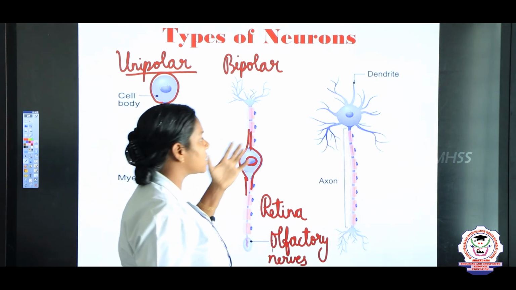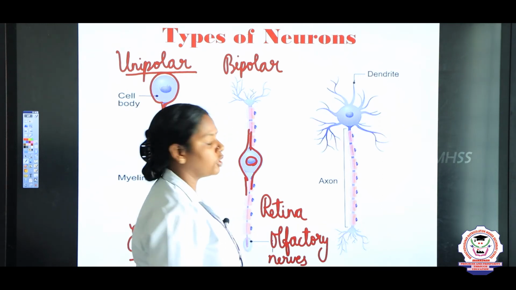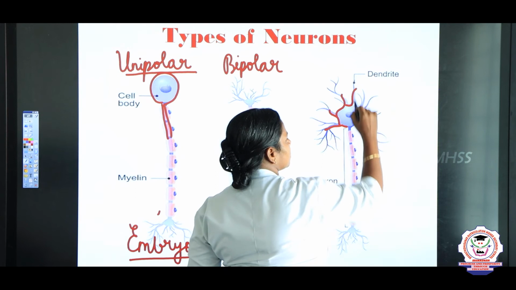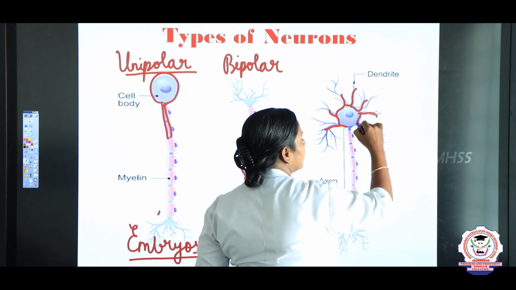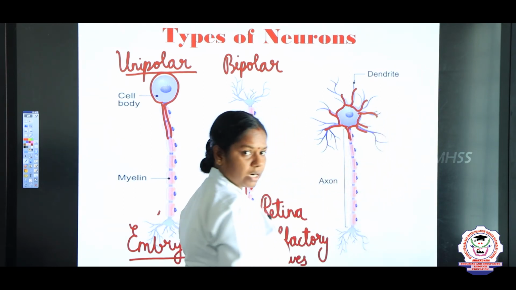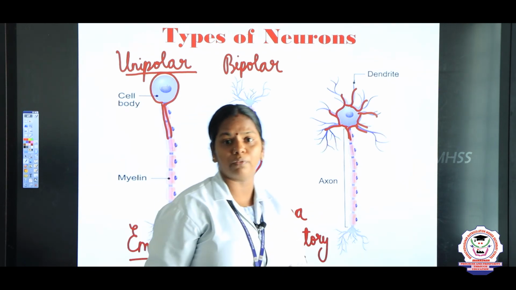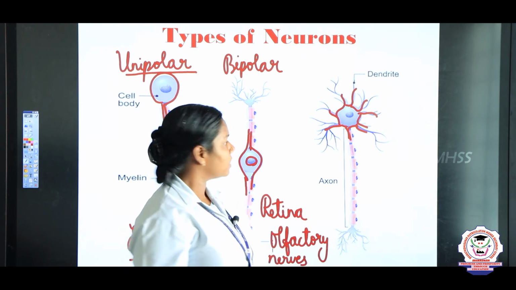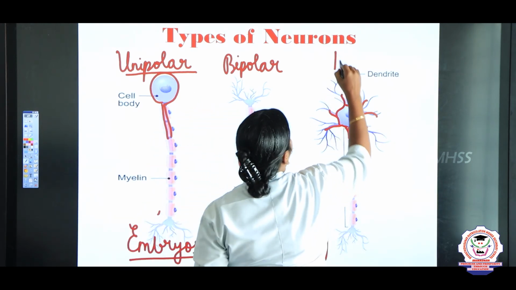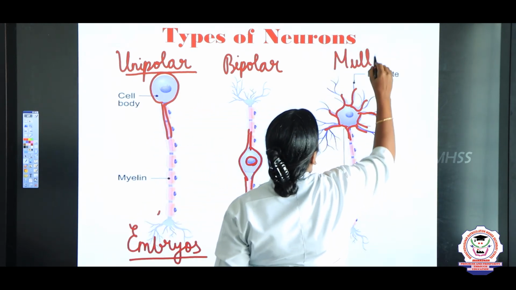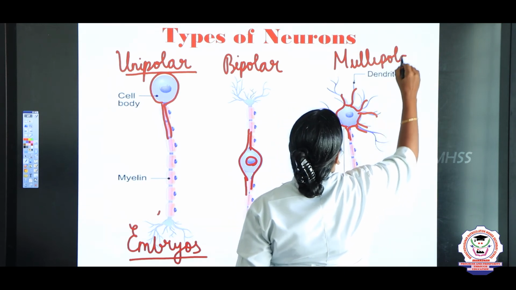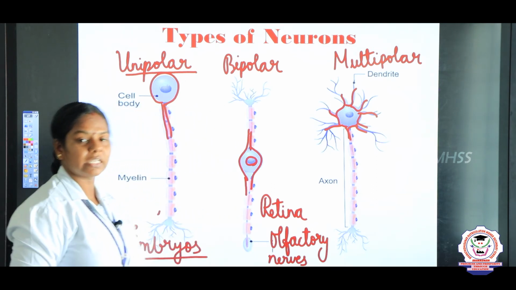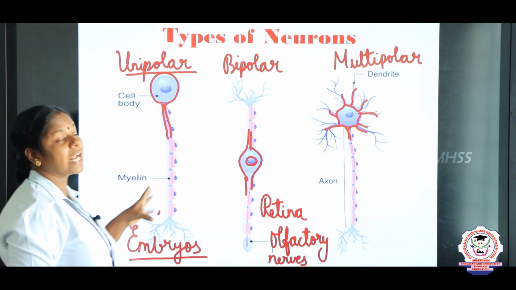right? And next, this is a multipolar neuron, that is, from the Cyton several processes arise. So, this we say is a multipolar neuron. Multipolar neurons are found in our brain, in a well developed human brain. So, this is a multipolar neuron. From this they may ask three more questions, children. What are the three types of neurons based on their structure?